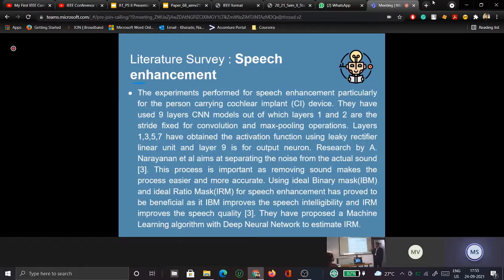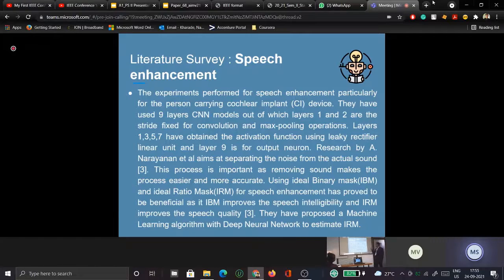Literature survey. The main prospect which is required is speech enhancement. Suppose at the time we are speaking, if there is no enhancement done, then there will be a problem. The speech enhancement was done by the researcher A. Narayan using different layers.